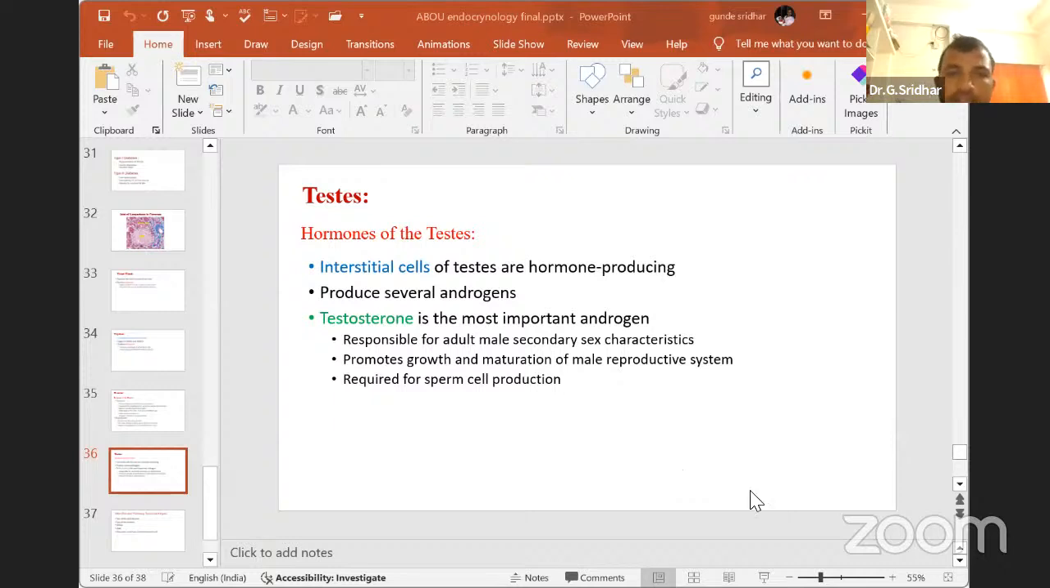These are called Leydig cells or interstitial cells. You can see here that testosterone is the most important androgen. Androgen is related to the male and is responsible for the adult male secondary sexual characteristics.